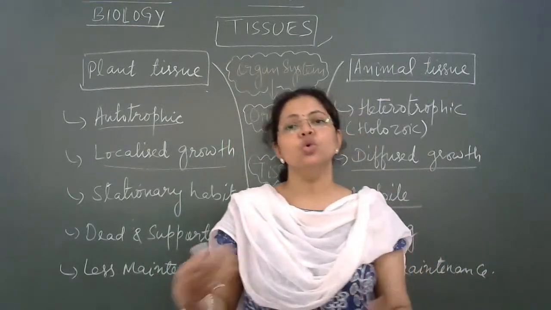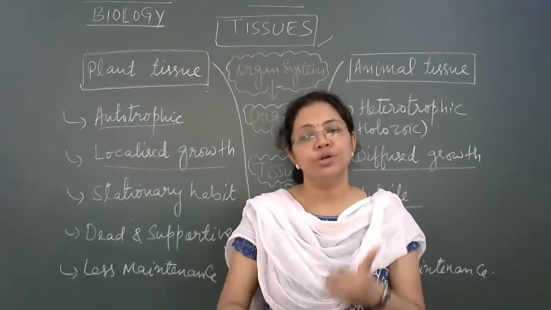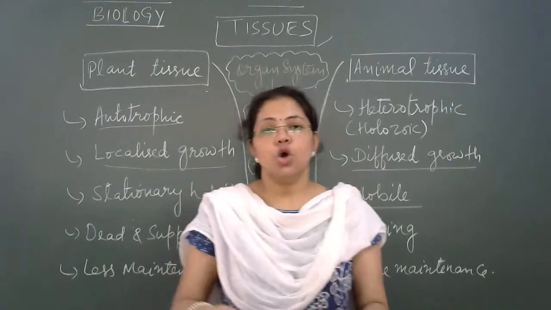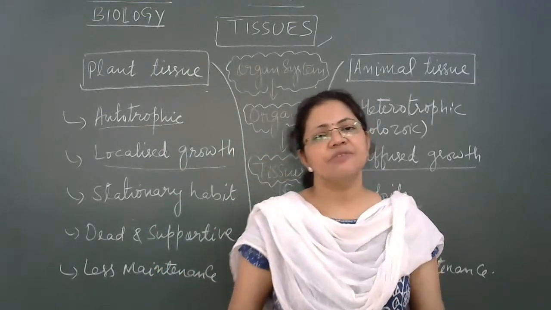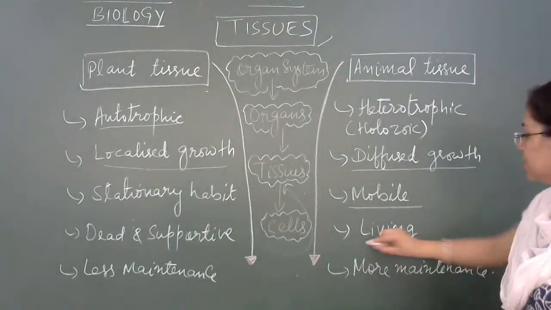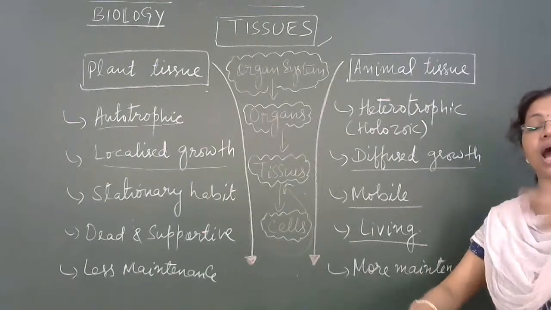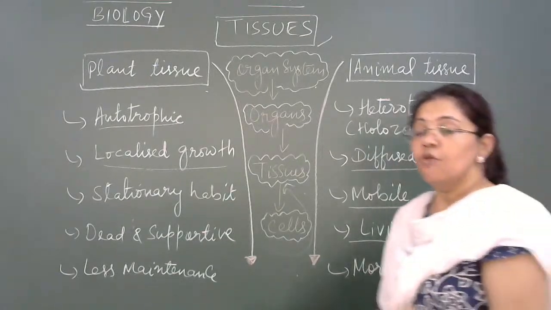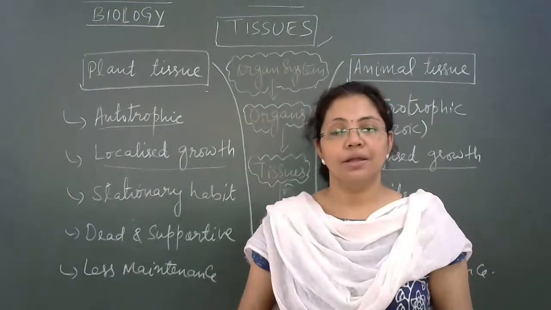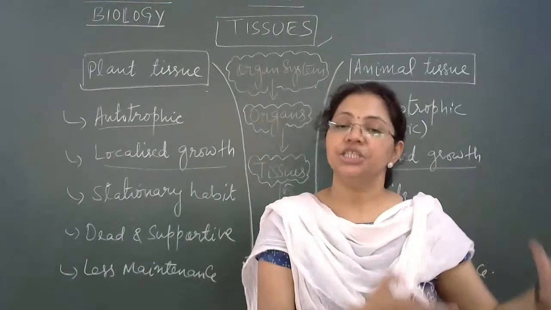So they need to wander from one place to another in search of food, shelter, and mates also. So their body has very few dead tissues, but most of the tissues in the body of animals are living and very active, because for moving from one place to another they need more energy, and that is provided by the active living tissues.